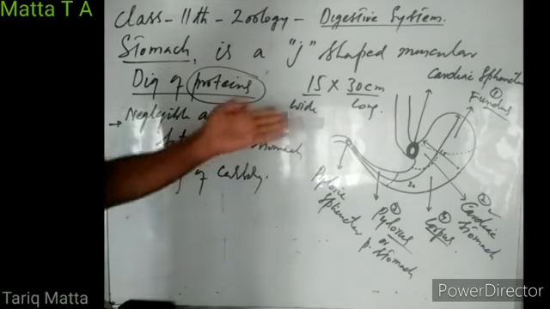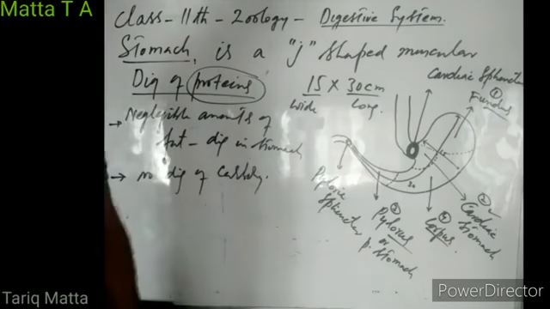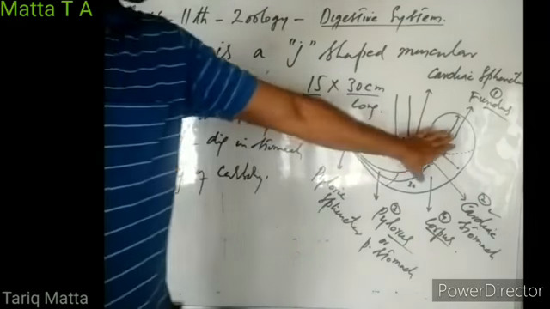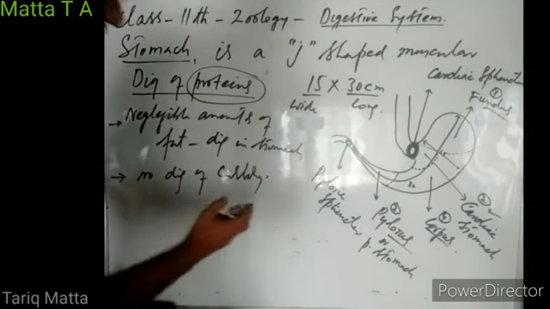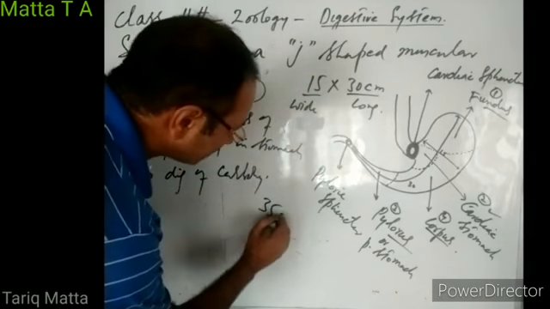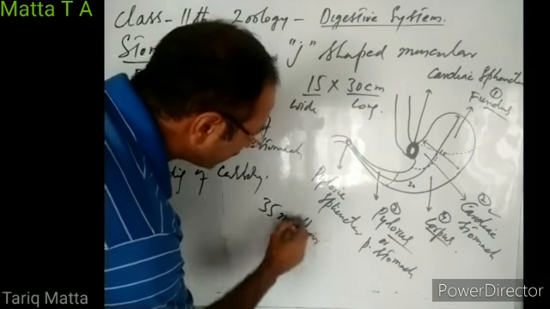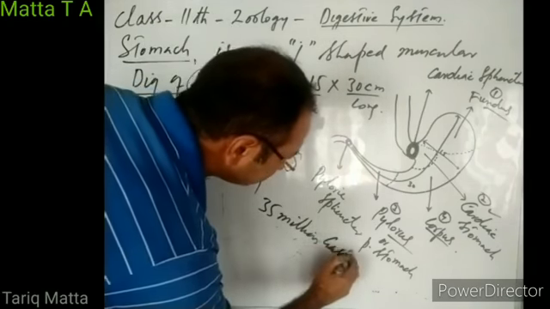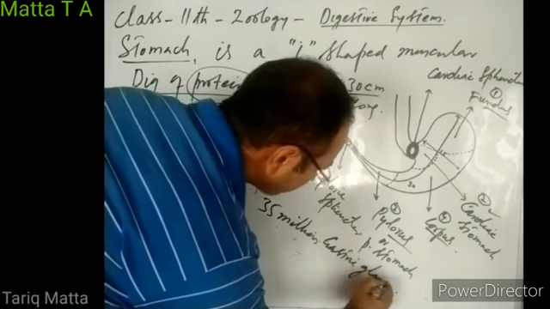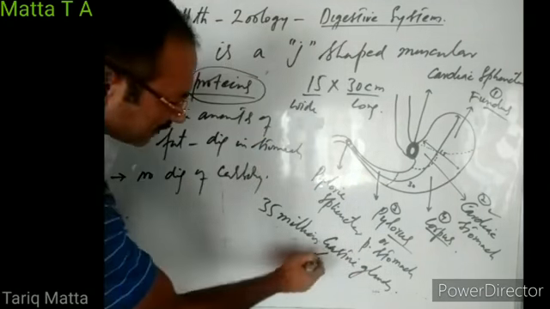In the stomach, the gastric glands produce gastric juice. In the wall of the stomach, there are some 35 million gastric glands. These gastric glands produce gastric juice.